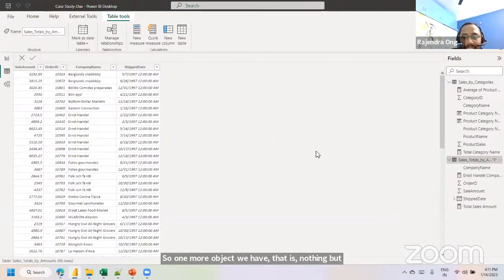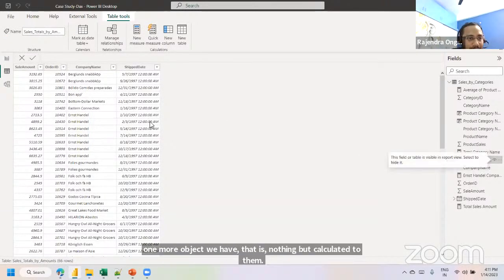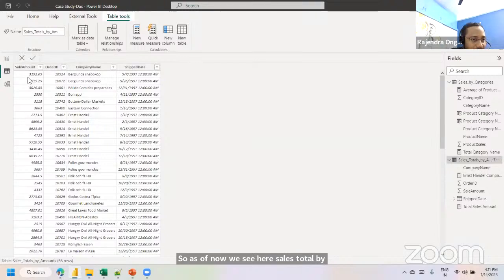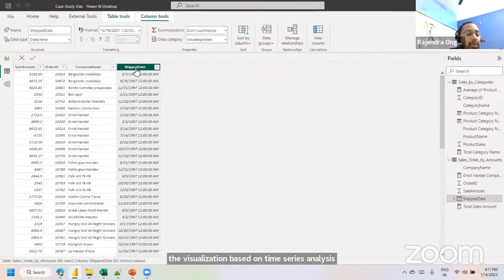As of now, we see here sales total by amount. These are the columns we have: sales amount, order ID, company name, shipping date. I'm interested in building a visualization based on time series analysis. In this particular table, I want to create a separate date table instead of using the existing shipping date.